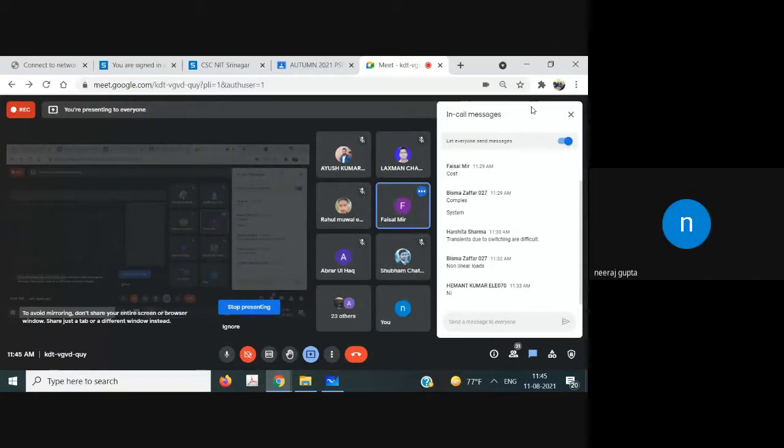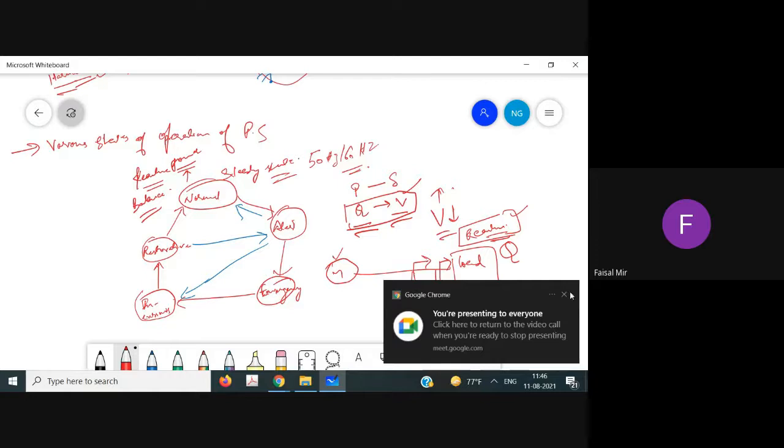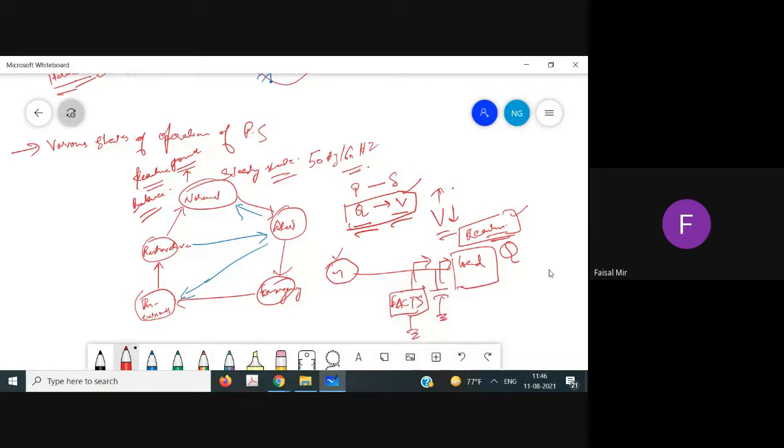No, if required, we can have the excitation system for the generator, and we can increase the reactive power. There are two controls: one is the governor, and second the excitation system. By governor, we can increase the active power. By the excitation system, we can increase the reactive power. Now, if we want the generator to supply reactive power to this load, is it possible? Sir, it is possible, but there will be a problem. Active power will be less from the generator then. No, we can increase the active power. We can increase the governor settings.